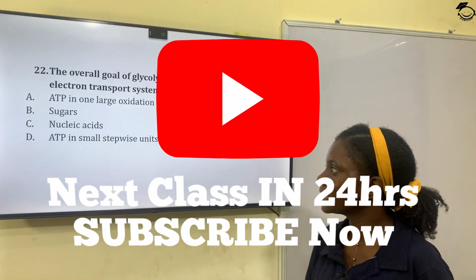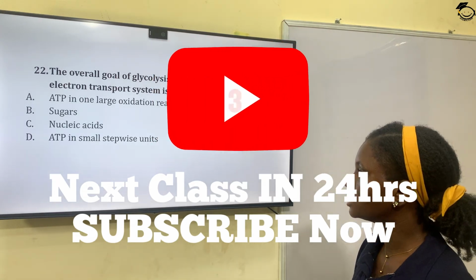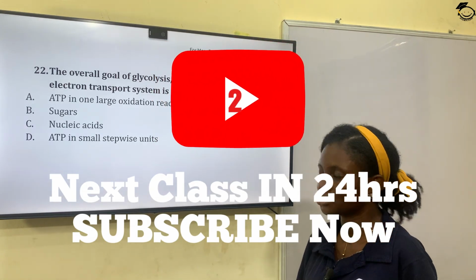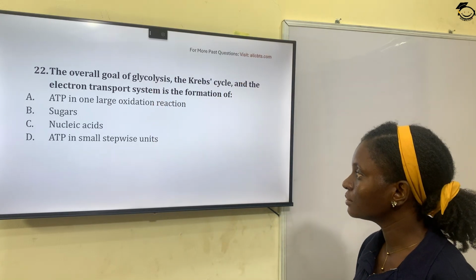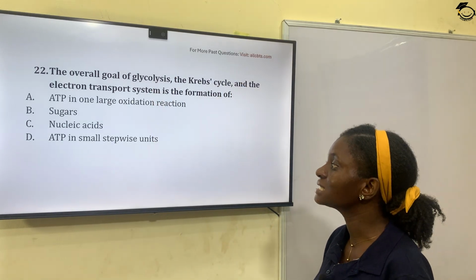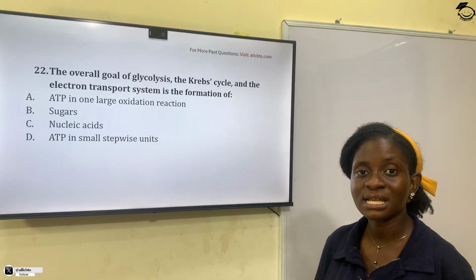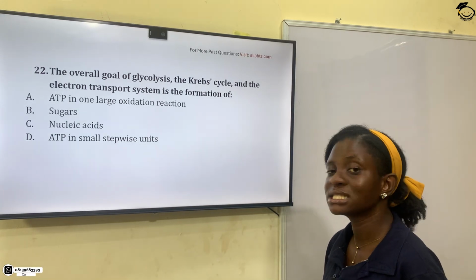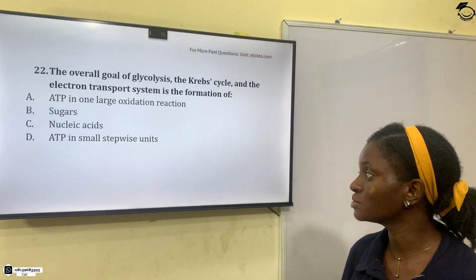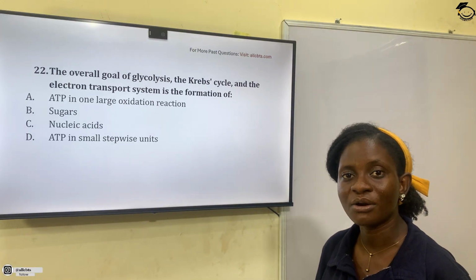Option A, ATP in one large oxidation reaction. B, sugars. C, nucleic acid. D, ATP in small stepwise units. So the correct answer is ATP in small stepwise units. Option D is the correct answer.